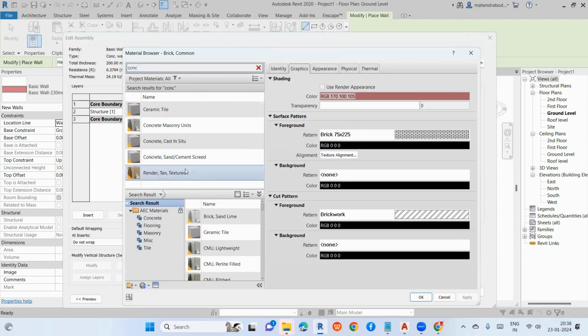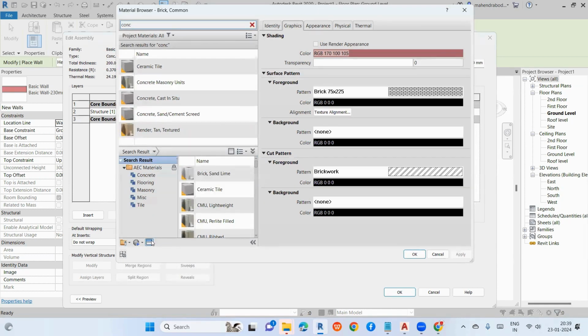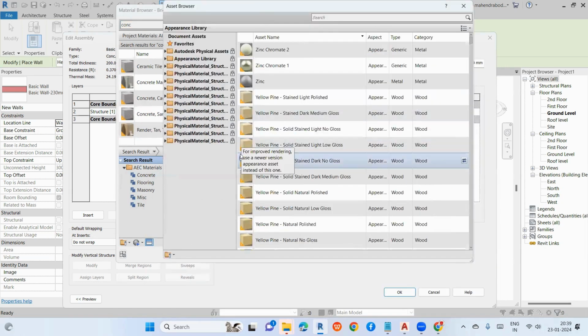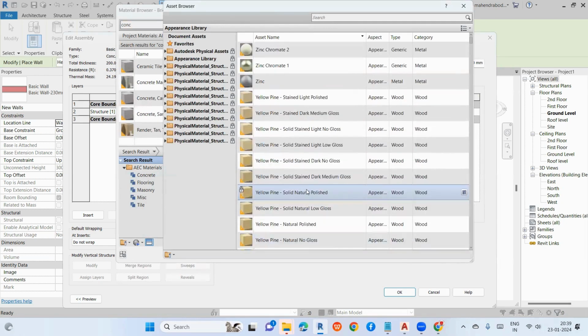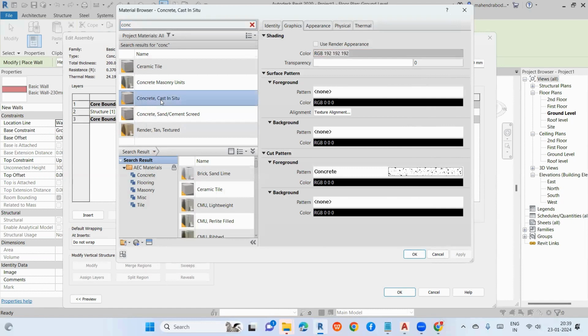This also can work. Sometimes some materials are not available here. If you want a different grade of concrete, what you have to do is select from the material library. Go here, this is the material library. When you click here, a lot of materials are available. What you want, you can select here. Tomorrow I'll explain about this, otherwise it will get confusing. Right now I'll take concrete cast in situ.